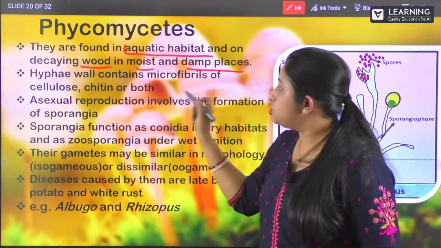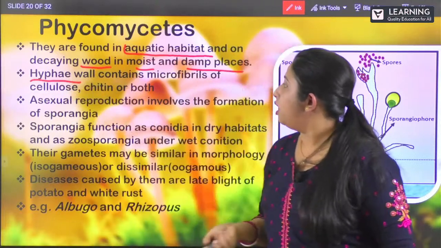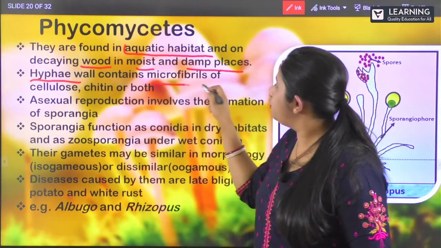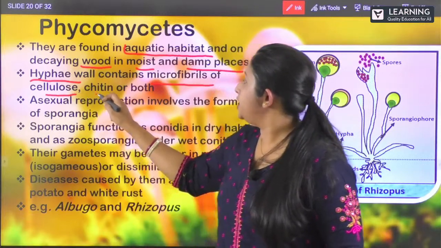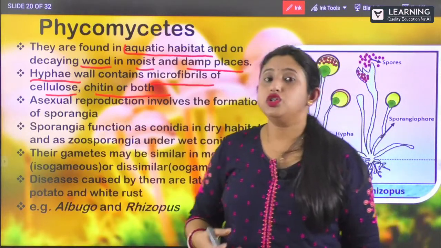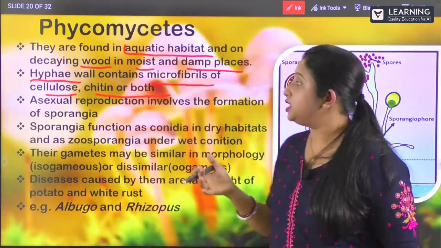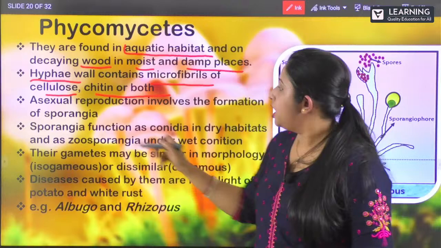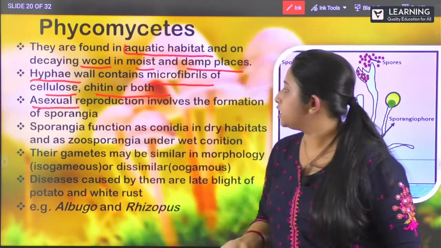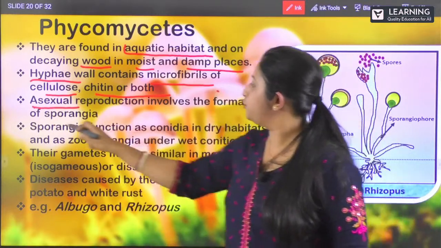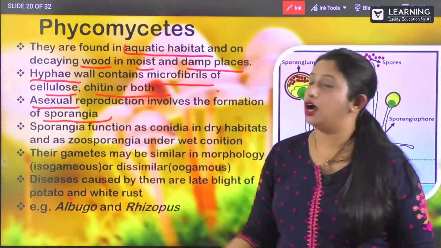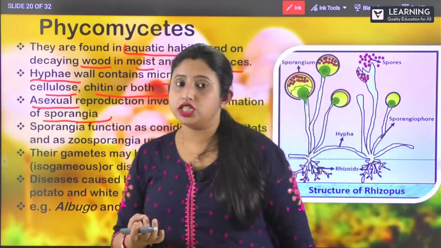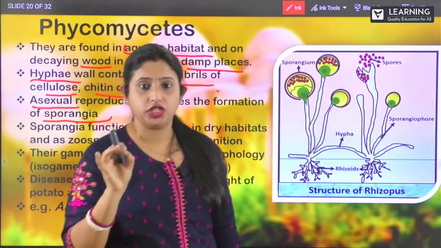Clear? And also they have hyphae walls, which consist of microfibrils like cellulose and chitin, or both. So their cell wall is made up of chitin, the polysaccharides, and cellulose. The asexual mode of reproduction is by formation of sporangia.